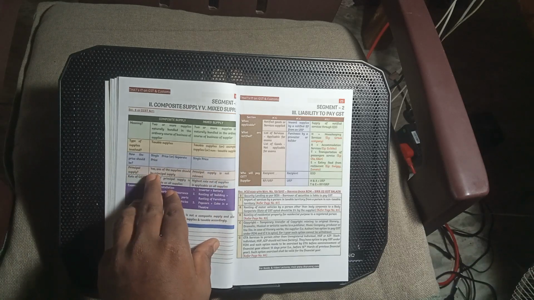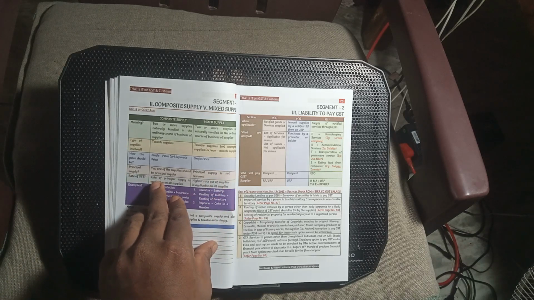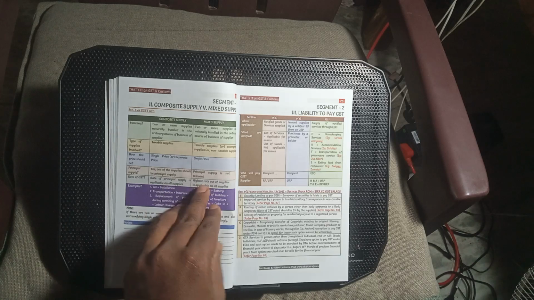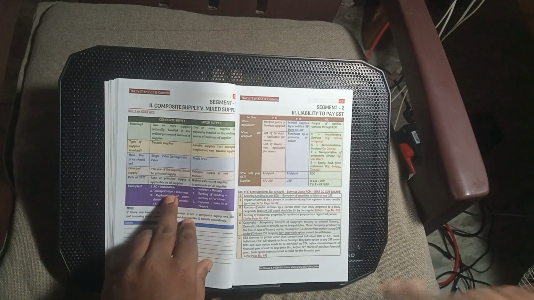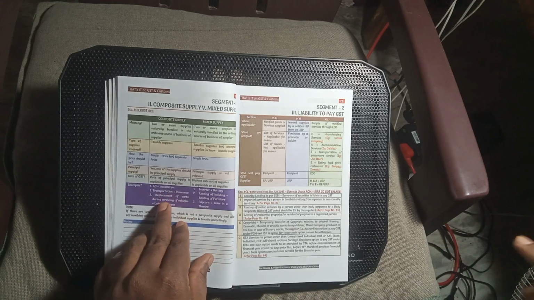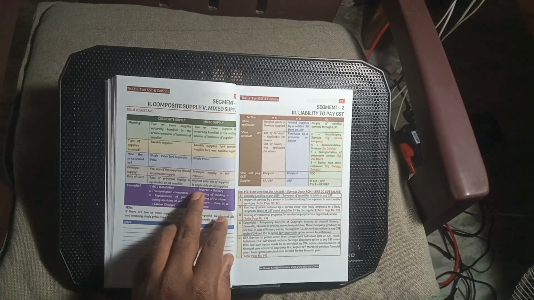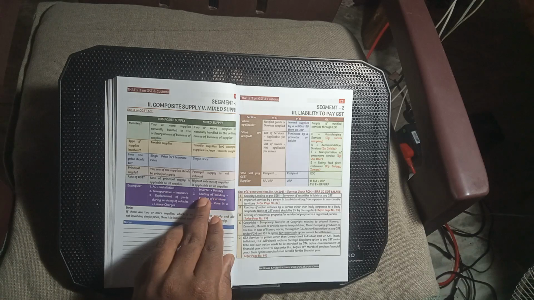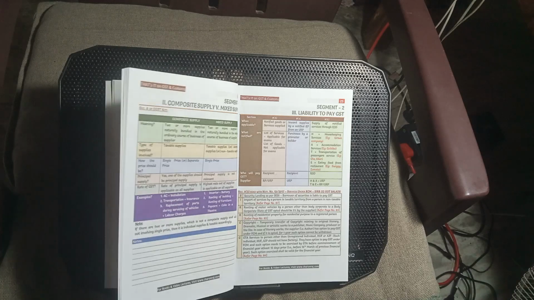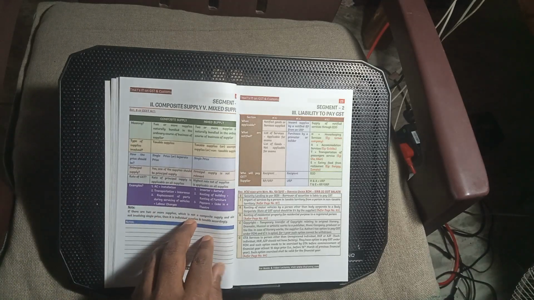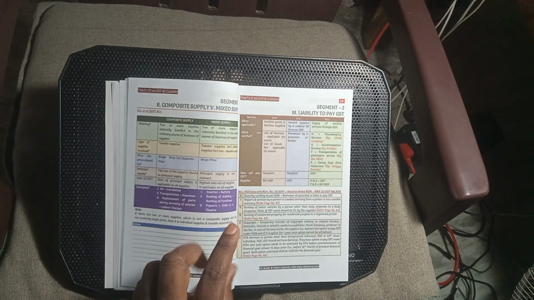Single price. For composite supply, one of the supplies should be the principal supply. For mixed supply, the principal supply is not relevant. In a composite supply, the GST rate of the principal supply is applicable to all supplies. In a mixed supply, the highest rate of supply is applicable to all supplies. Examples of composite supply: AC plus installation, transportation plus insurance, replacement of parts during servicing of vehicles and labor. Examples of mixed supply: inventory, battery, renting of building plus furniture cost, popcorn plus coke. If there are two or more supplies that are not a composite supply and do not involve a single price, they are individual supplies and taxable accordingly.